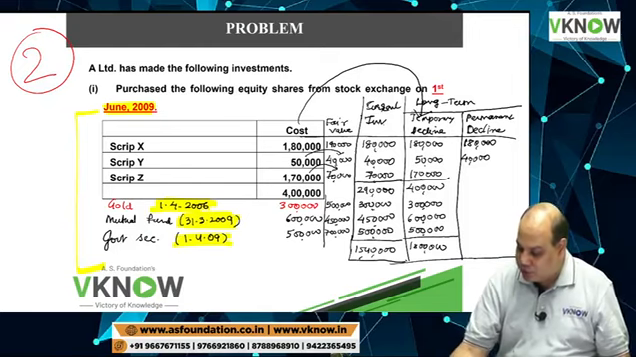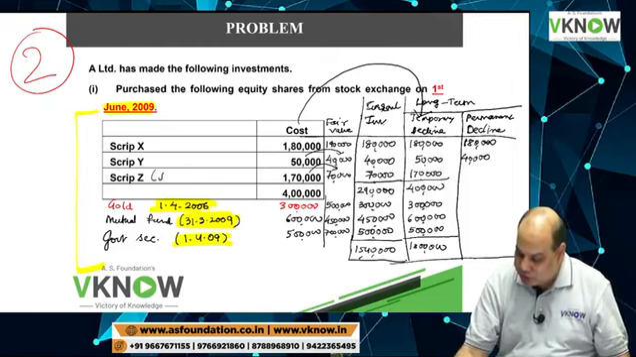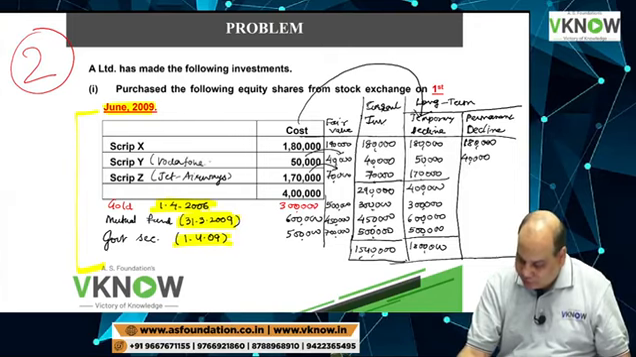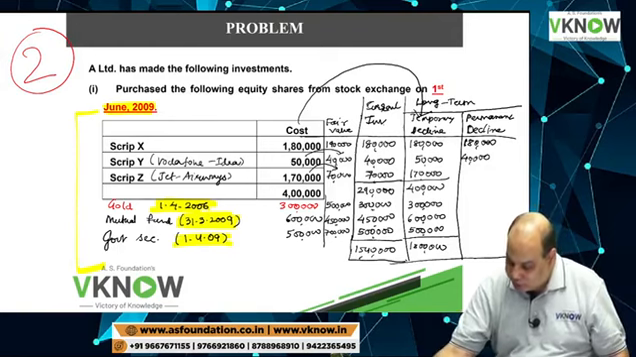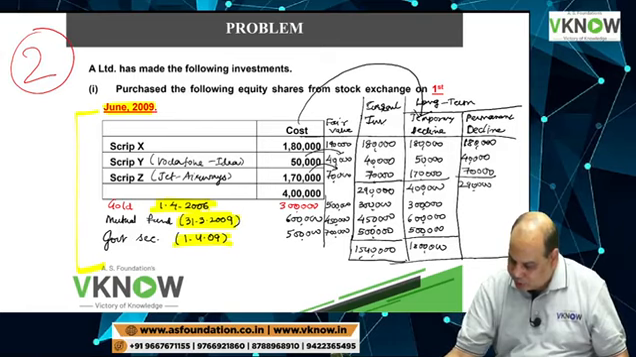Script Z, huge fall. Assume this is Jet Airways share, or assume this is Vodafone Idea share. So the decline is not temporary, the decline is permanent. So I will take 70,000 here. Total will be 2,90,000, and gold will be at cost, 3 lakh, because cost is lower.